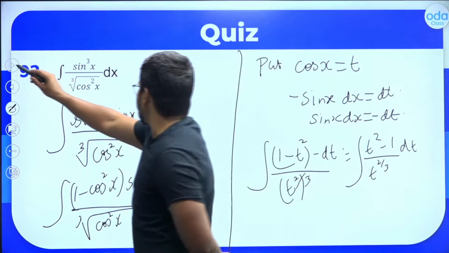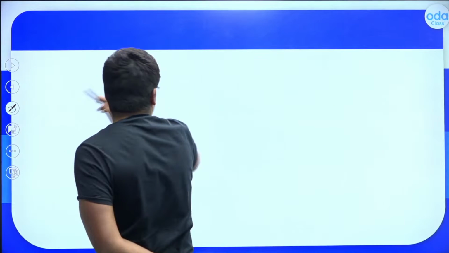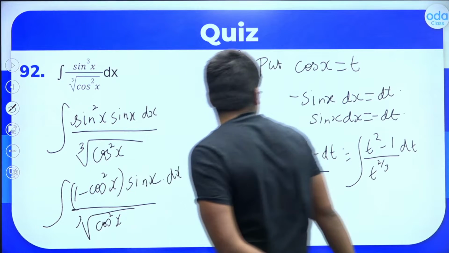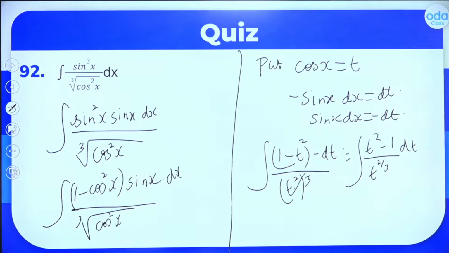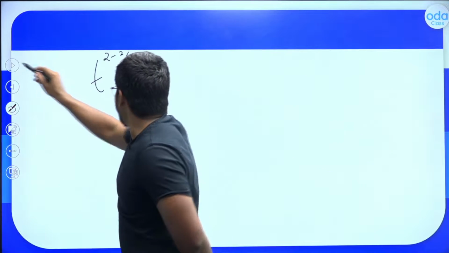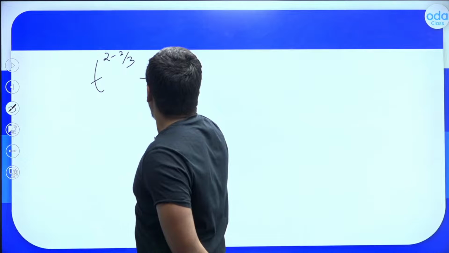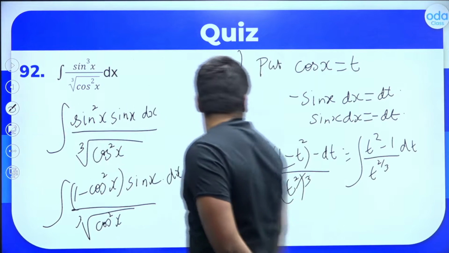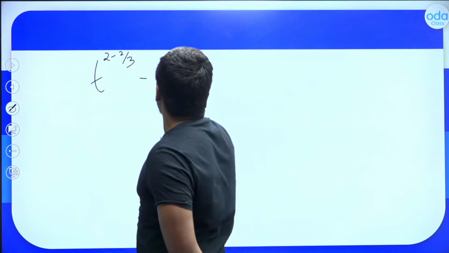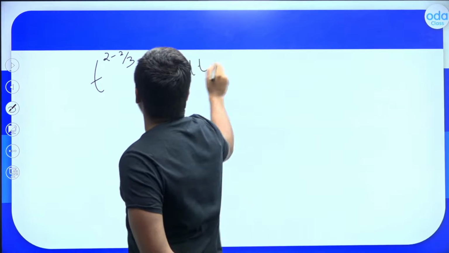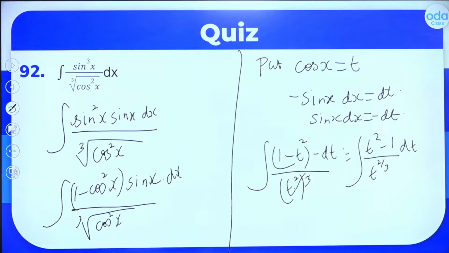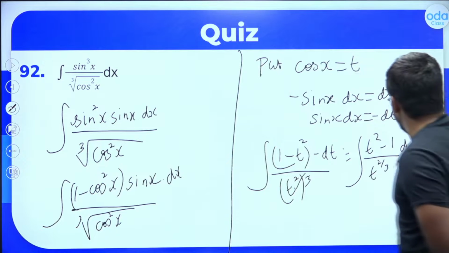Yes. So this question can be changed as t square divided by t raised to 2 by 3, which is t raised to 2 minus 2 by 3. Right. So t raised to 2 minus 2 by 3, minus 1 by t raised to 2 by 3, and dt. This is what we have, correct? Did we make any mistake here? I think all good.